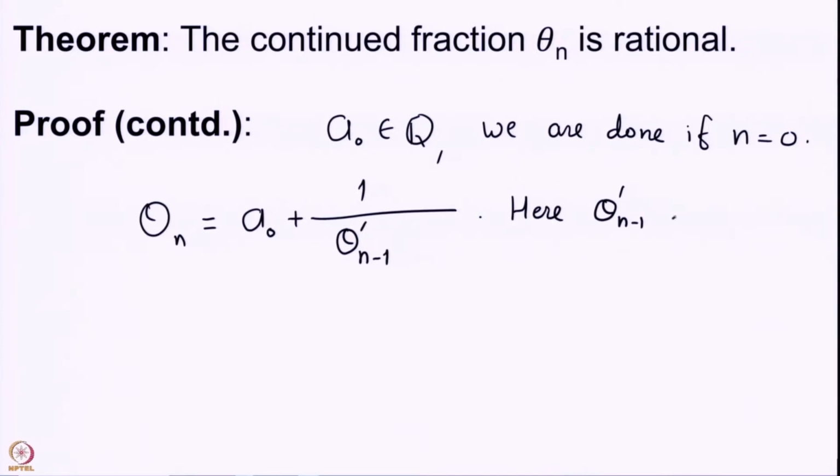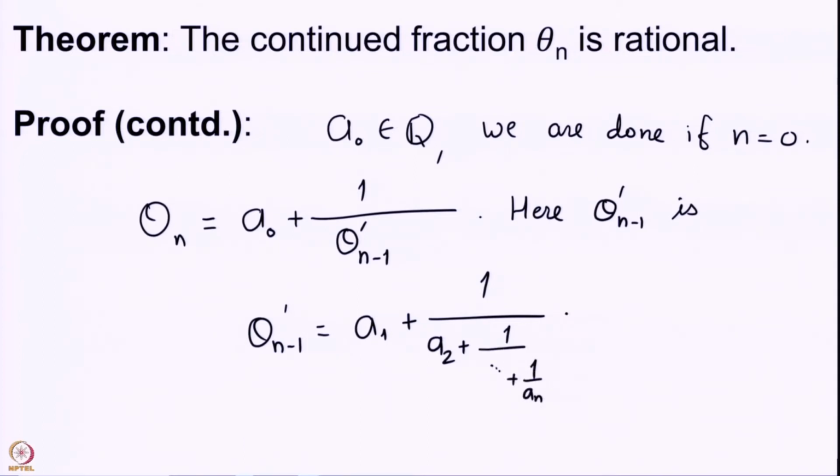Here theta prime n minus 1 is a1 plus 1 upon a2 plus 1 upon dot dot dot plus 1 upon an, which we write as b0 plus 1 upon b1 plus 1 upon dot dot dot 1 upon b n minus 1.